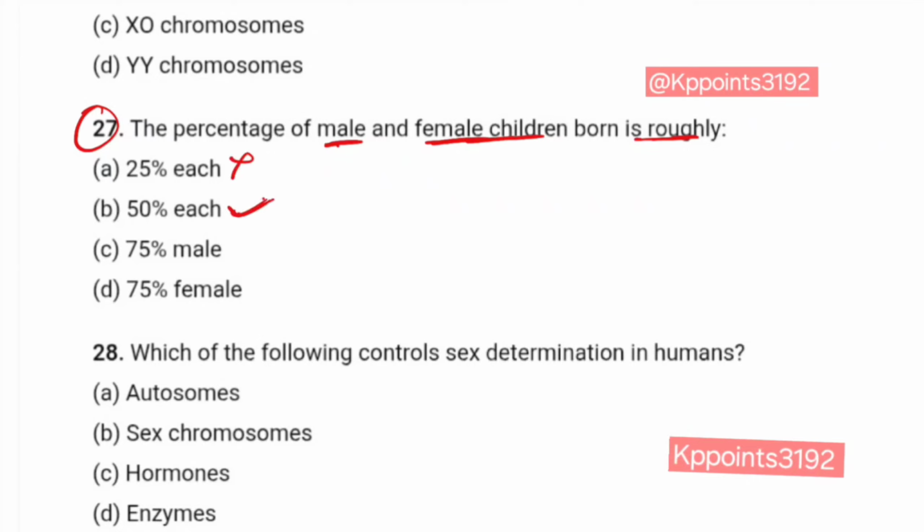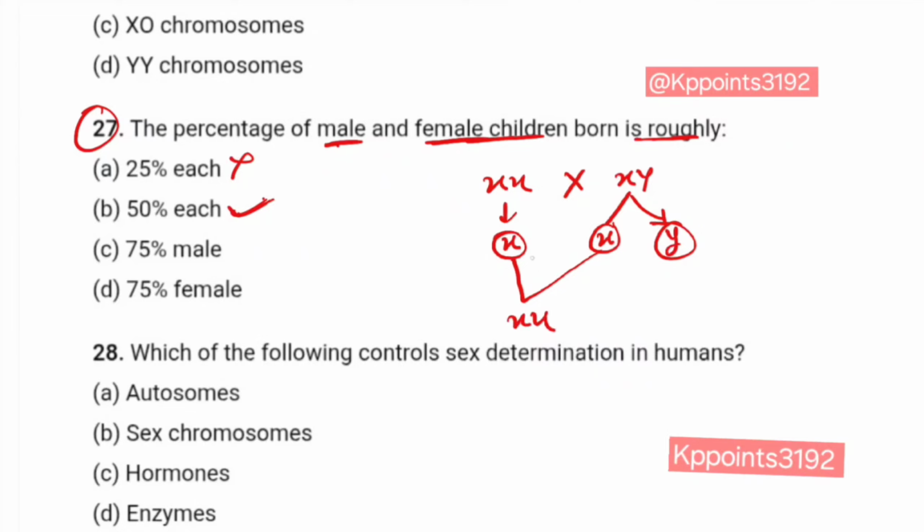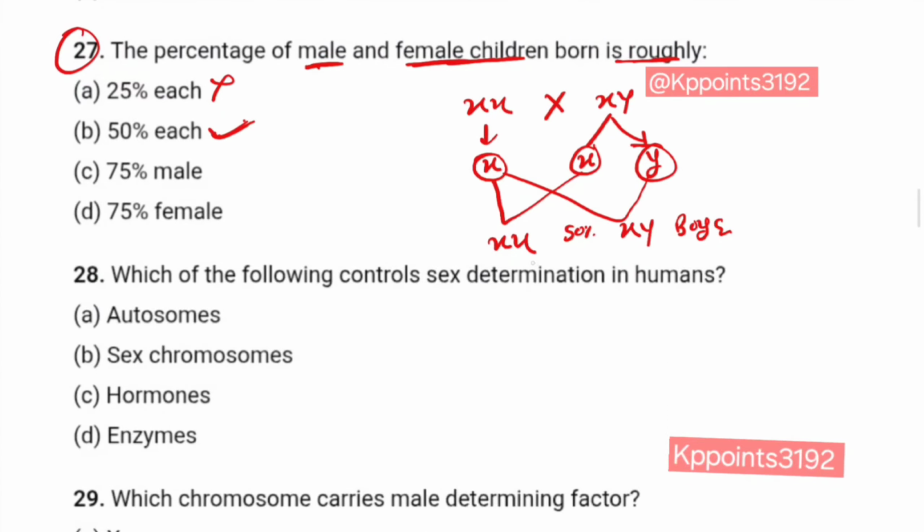Correct answer is B. Now the question is how? So XX is female, crossed with XY male. Always X, and maybe X or maybe Y by gamete. So this X fused with this X means a female child XX, and this X fused with this Y forms XY, which means a boy child. So both have 50% probability.